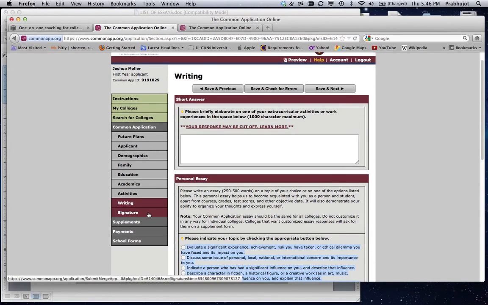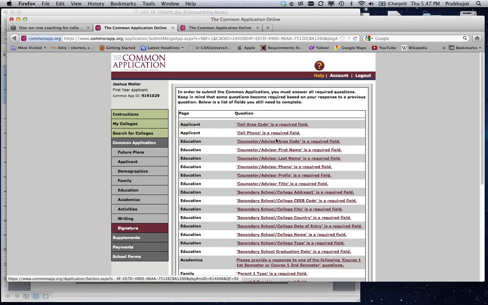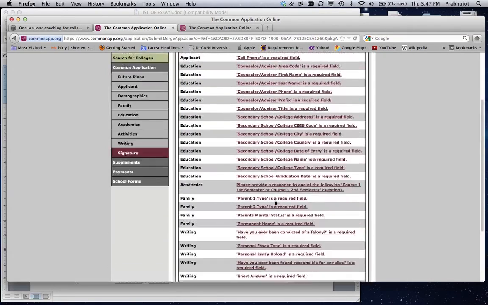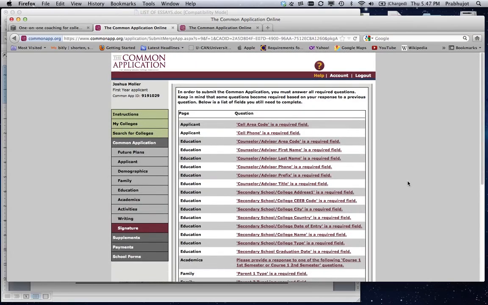All right, signature page. This is going to go a little crazy when I hit this, and that's because there's a lot of things I haven't completed in this application. So when you hit the signature page, it just tells you all the things that you still need to complete in order for the application to be considered complete and all the required fields to be done. I will show you that you can actually just click on one of these links and get back to that particular spot in the application, complete it, and then come back to the signature page.